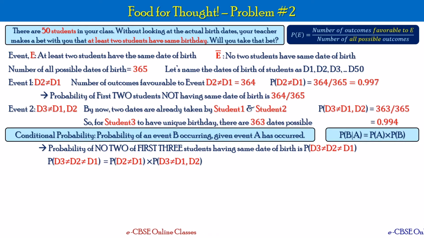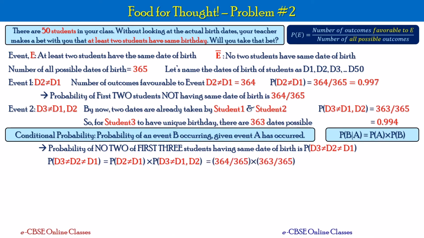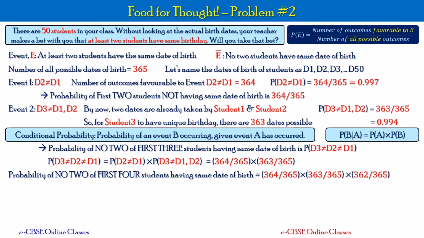So the probability of D2 not equal to D1 is 364 by 365. The probability of D3 not equal to D1 or D2 is 363 by 365. This will be a product of these two ratios. Now, if we extend this formula a little bit, the probability of no 2 of the first 4 students having the same date of birth is equal to 364 by 365 multiplied by 363 by 365 multiplied by 362 by 365.